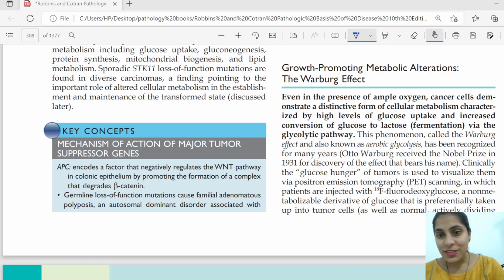Hello and welcome. We are now continuing the chapter of neoplasia from the metabolic alterations. Till now, we have done the epidemiology part, the introduction, and the difference between benign and malignant. We have done the molecular basis, proto-oncogenes, and tumor suppressor genes, and we have completed the tumor suppressor genes. Now, we'll continue with the metabolic effects that are happening in the neoplastic cell.